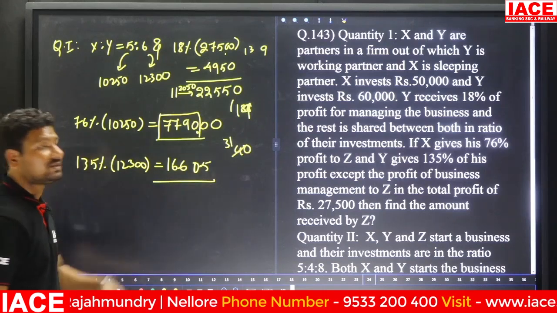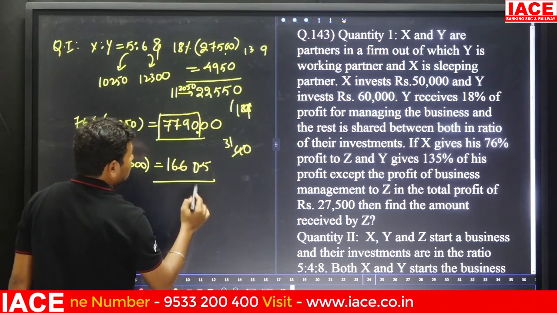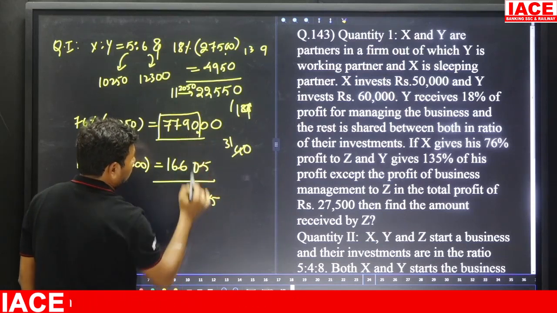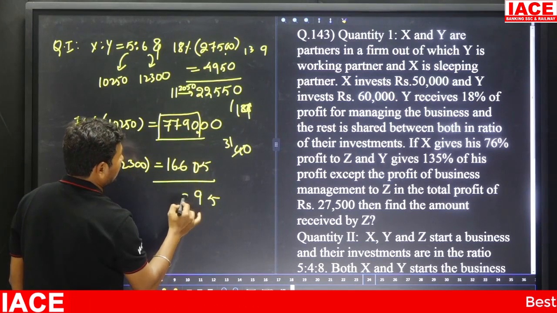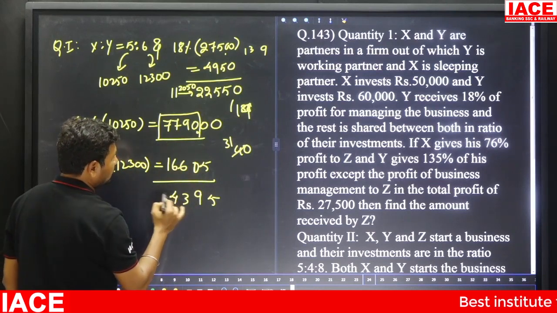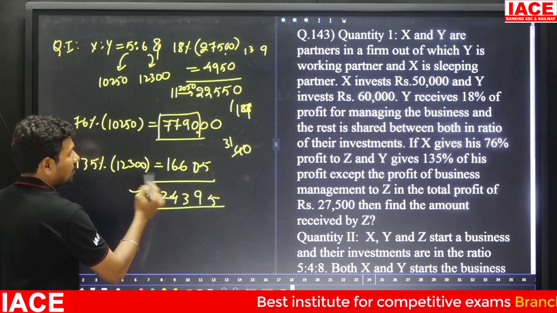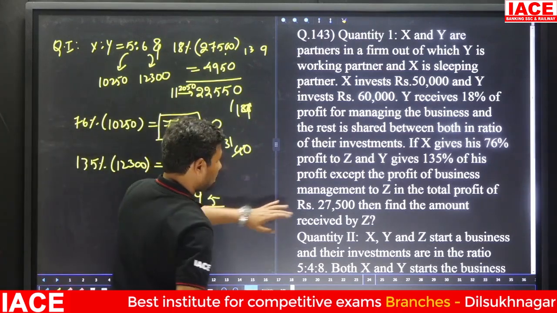Then totally how much rupees he got? Z value is then 0 5 5. 5 plus 0 is 5, 9 plus 0 is 9, and 6 plus 7 value is 13, 7 plus 6 value is 13, it is 14. It is 24,395 rupees is given to Z as per quantity 1. And look at the quantity 2 also.